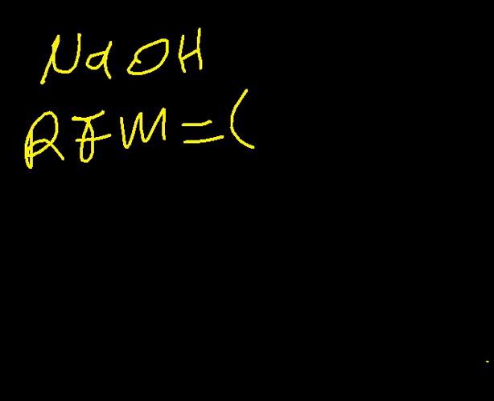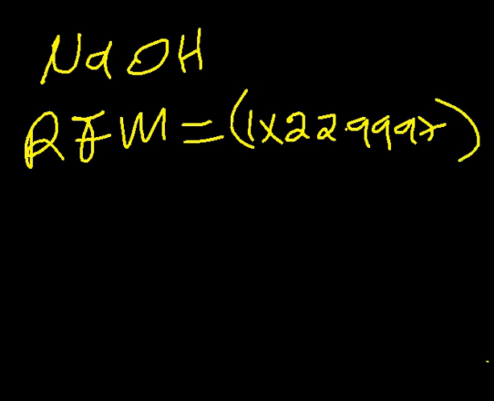We have 1, so 1 times, what is the Ar for sodium? We have it as 22.99.